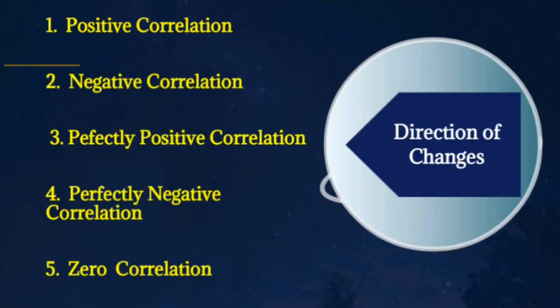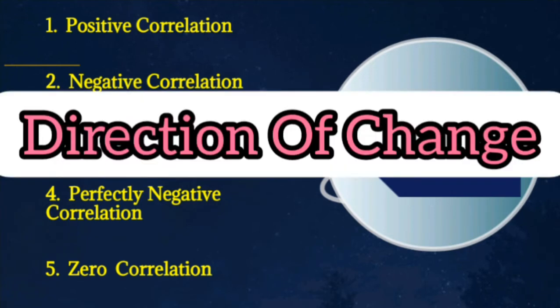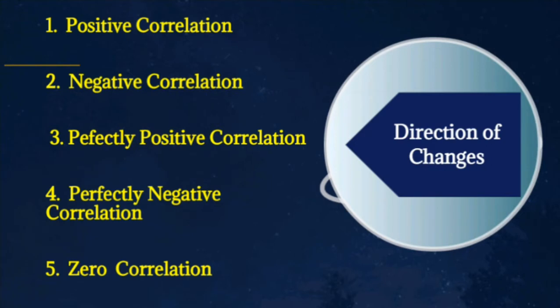So in today's class, we are going to discuss the first category of correlation, that is the correlation on the basis of direction of change. On the basis of direction of change, correlation is classified into positive correlation, negative correlation, perfectly positive correlation, perfectly negative correlation, and zero correlation.